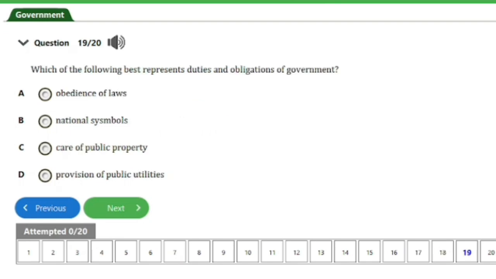So we have here question number 19. It says, which of the following best represents duties and obligations of government? We have A. Obedience of laws. B. National symbols. C. Care of public property. D. Provision of public utilities. So guys, the answer to this question is option D here. That's provision of public utilities. And that's it for this question. Let's head on to the next question, guys.